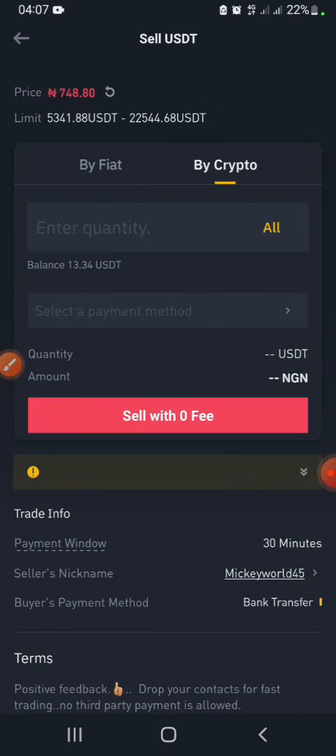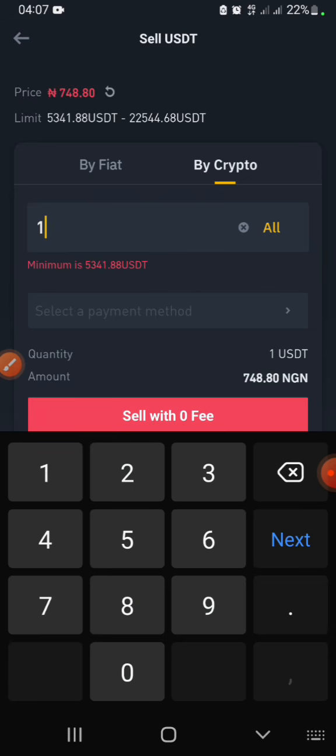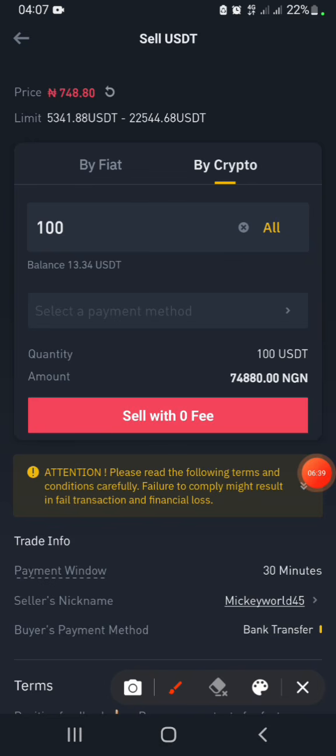When a search window comes up, you just type the amount that you want to trade with that guy. So let me say 100 USDT. For 100 USDT, this guy will be paying you 774,880. So how much is that in Ugandan shillings?